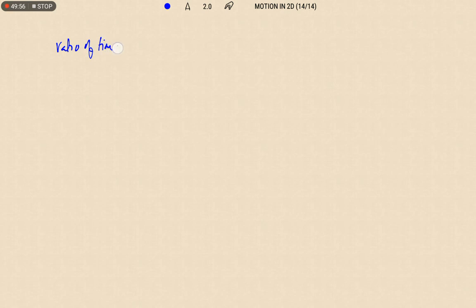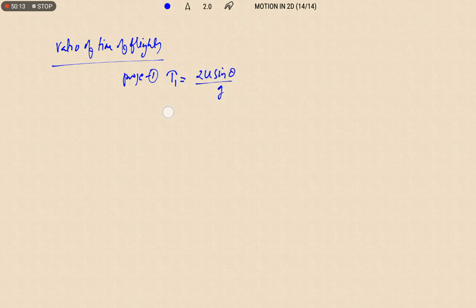Ratio of time of flights. So time of flight t1 for projectile 1, t1 is equal to 2u sin theta by g, t2 is equal to 2u sin (90 minus theta) by g.